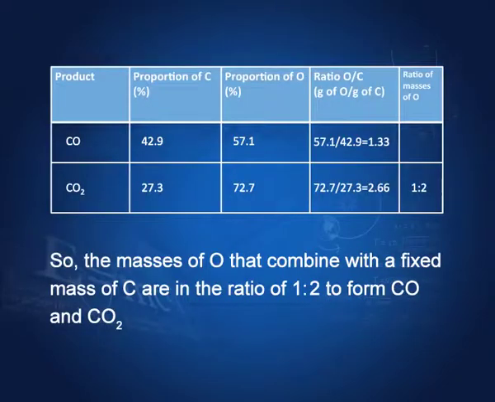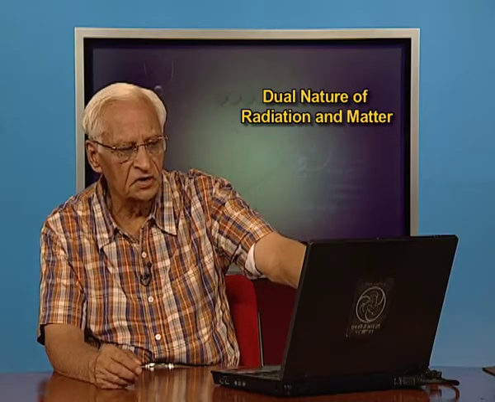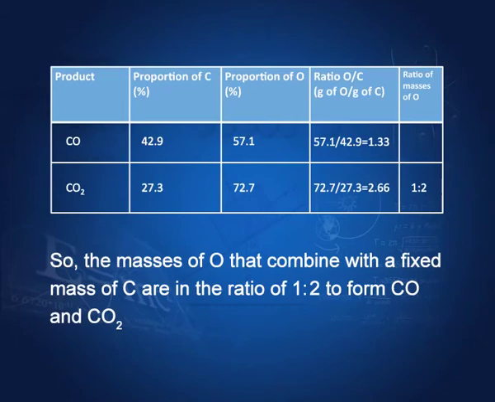Here we have carbon monoxide and carbon dioxide. In CO, the proportion of carbon is 42.9 in terms of mass, the proportion of oxygen is 57.1, and therefore, for a unit mass of C, the amount of oxygen is 1.33. In CO2, the proportion of carbon is 27.3, the proportion of oxygen is 72.7, and for a unit mass of C, the amount of oxygen required is 2.66.